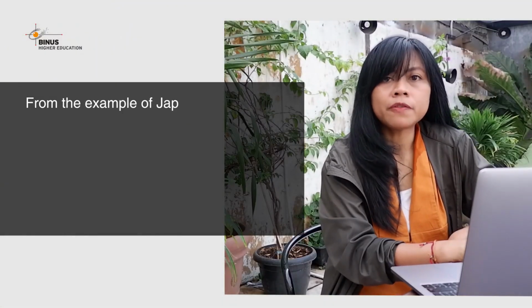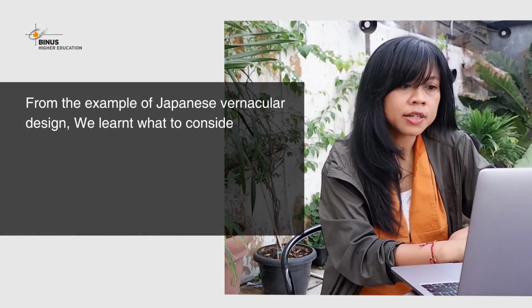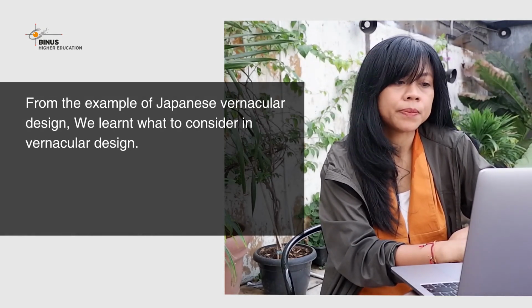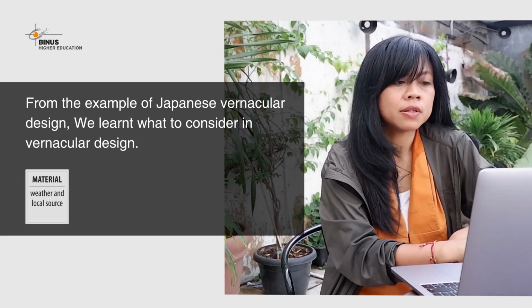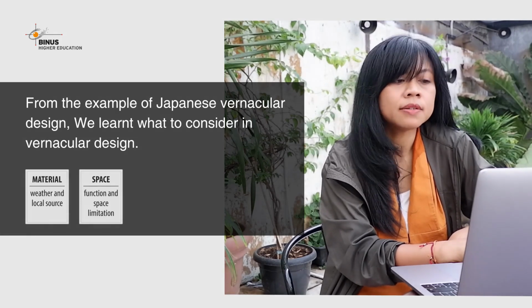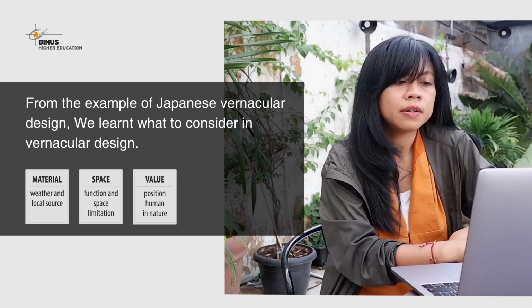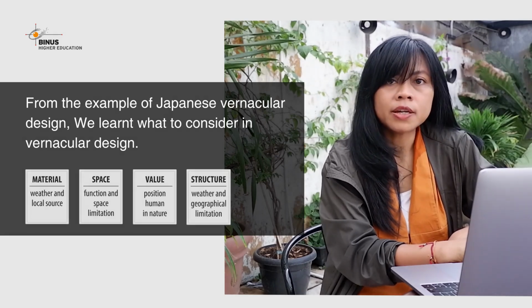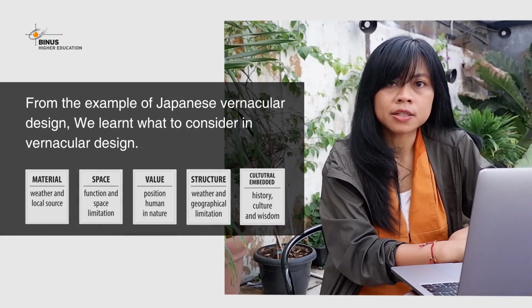From the example of Japanese vernacular design, we learn what to consider in vernacular design. Material: weather and local source. Space: function and space limitation. Value: position of human in nature. Structure: weather and geographical limitation. Culture embedded: history, culture and wisdom.